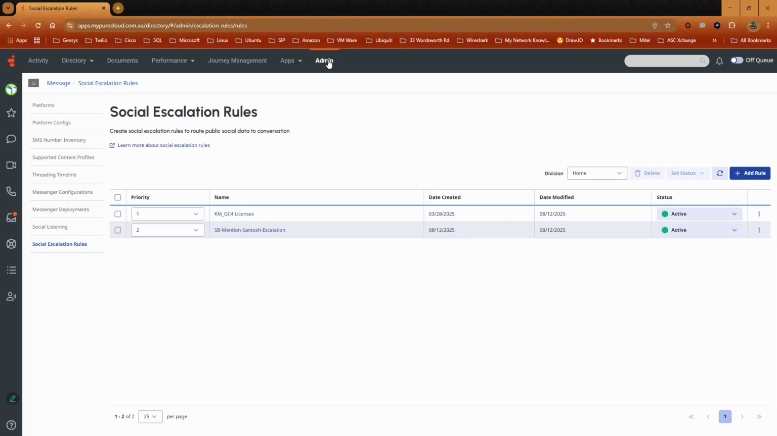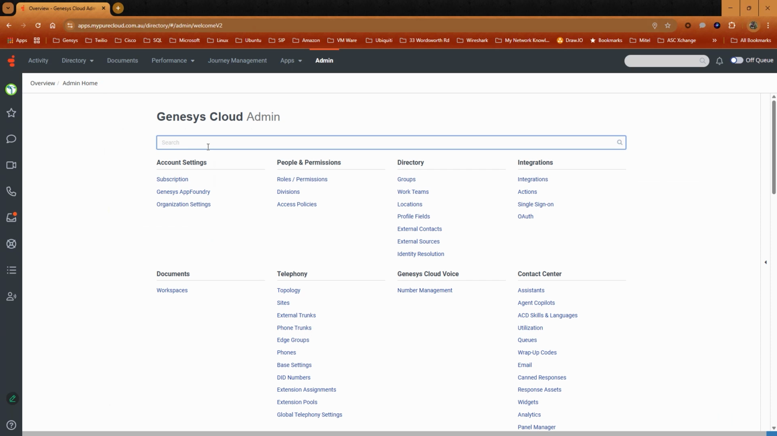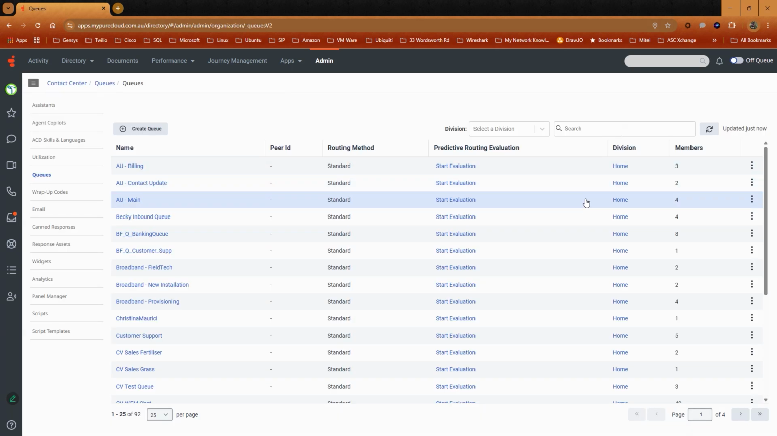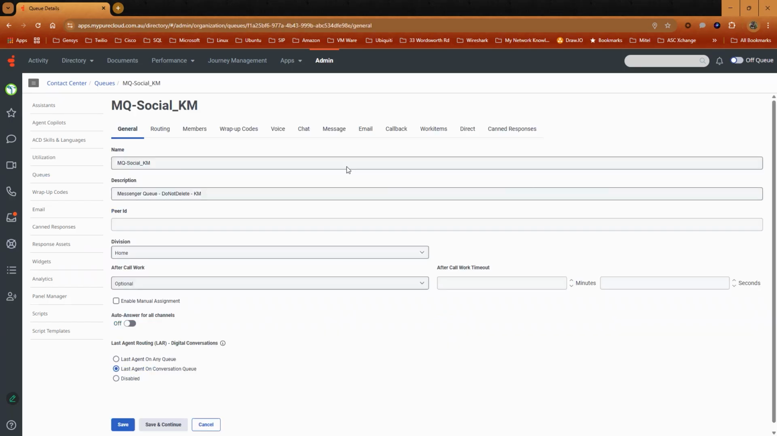Once done, navigate back to Admin, Queues, and create yourself a queue to handle your social escalation rules. I've created a simple queue for this demo and called it MQ Social KM. There are no special configurations here. I just added the members and wrap-up codes.